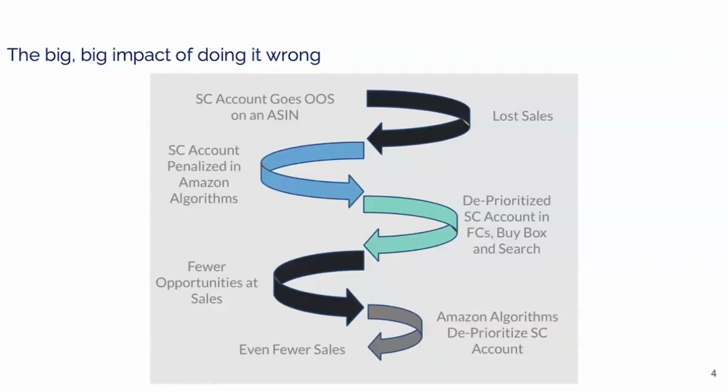So what happens is, if we do it wrong, if we don't forecast right, and thus we don't send in enough inventory to Amazon, our ASIN will go out of stock. That sucks.